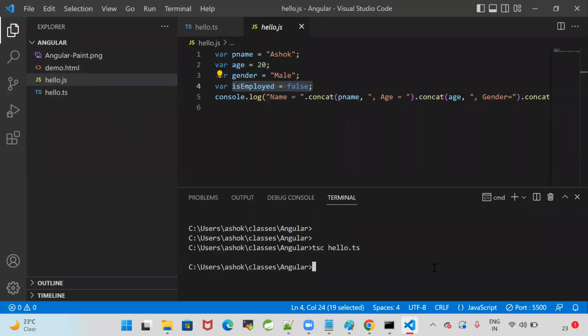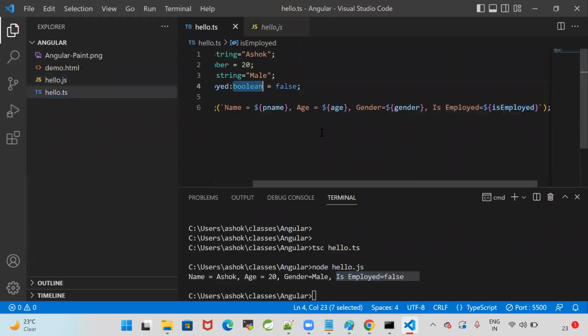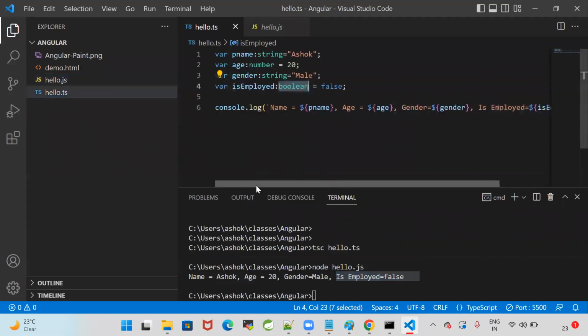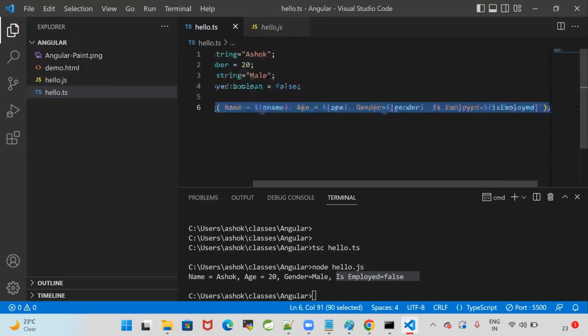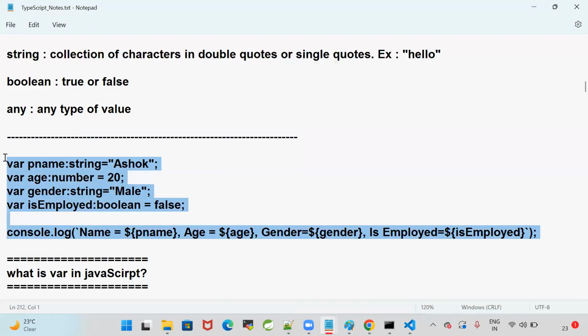Now, once the JavaScript is created, then we can go for node space hello.js. Name is equal to Ashok, age is equal to 20, gender is equal to male, is employed is equal to false. So true or false we can store because it is a Boolean value. So we are able to print everything in the single line with console.log. This is a program which will print the data in the single line.